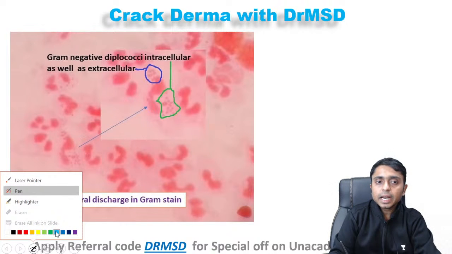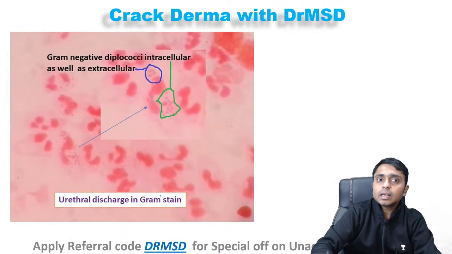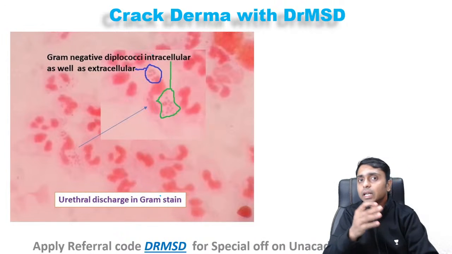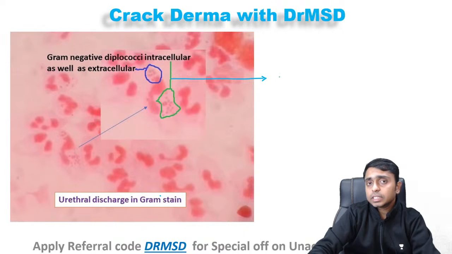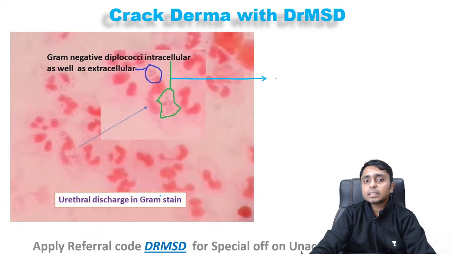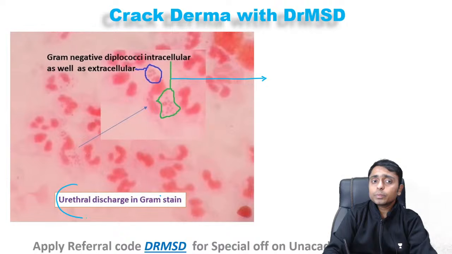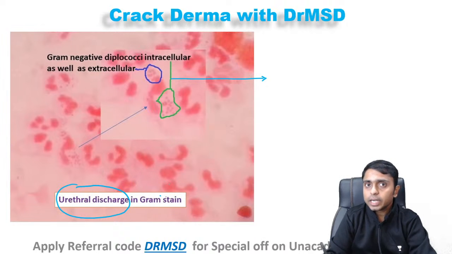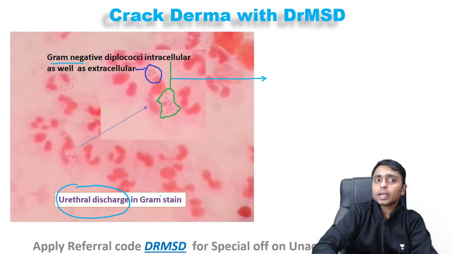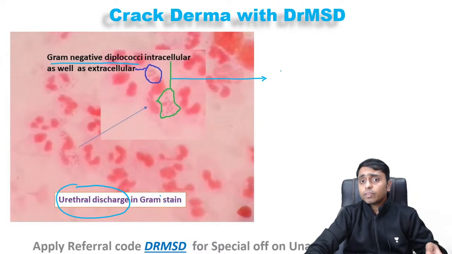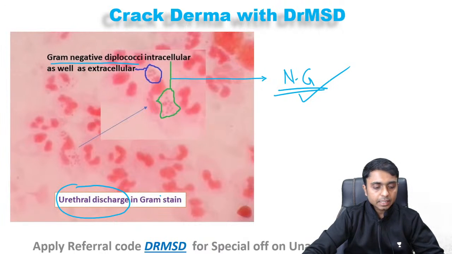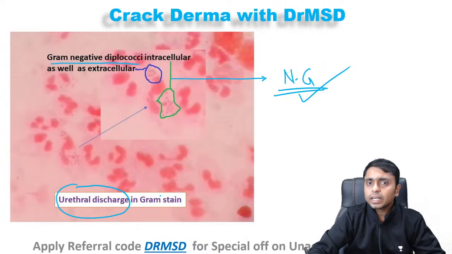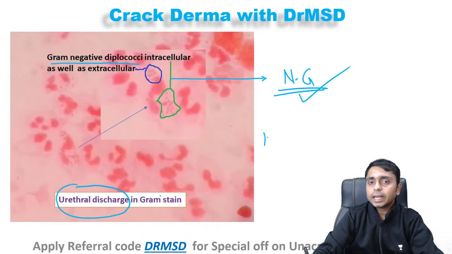Yes, now this is showing the gram stain. Here you are able to see a gram stain picture where gram negative diplococci are present intracellularly as well as extracellularly. Now, can anyone tell me what organism is causing the urethritis here? This is a patient in whom urethral discharge was present, and on gram stain we are able to see gram negative diplococci. If you are thinking it is Neisseria gonorrhoeae, then you are right. Yes, very good. This was in fact a question asked in INICET.